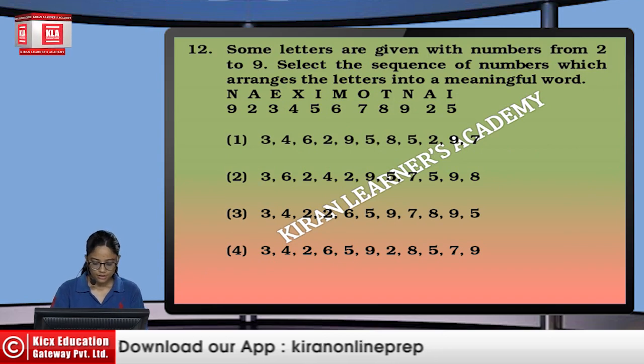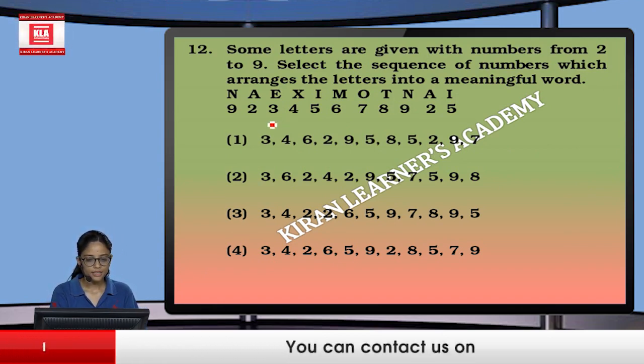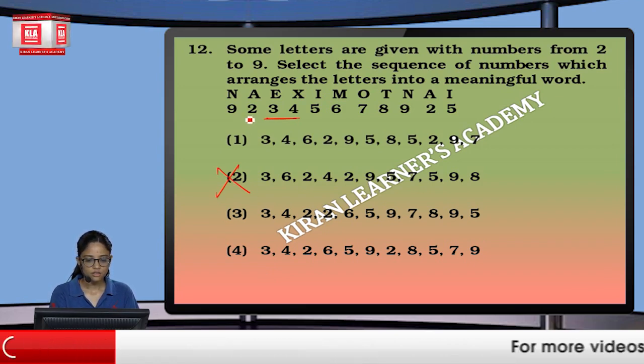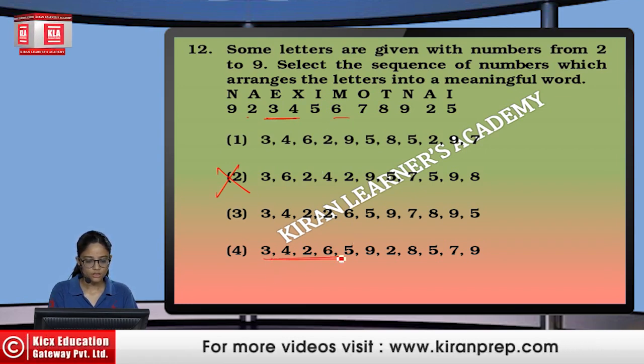Let's see the next one. Next one we can go with, let's start with the EX, is 3, 4. So "examination" if we go for, then we have 2 and then 6, 2 and 6, it will go with this one, not even this, not even this, so the option will be the 4th one.